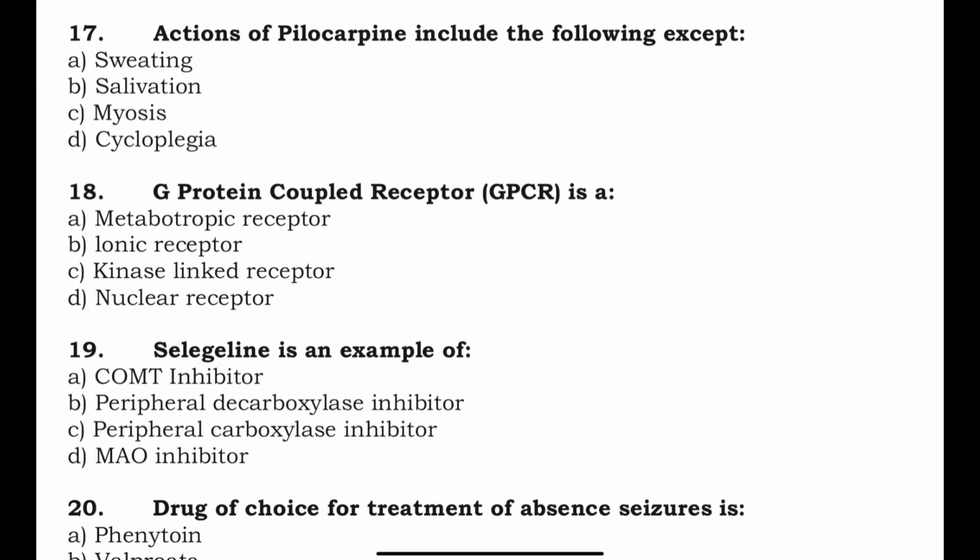Actions of pilocarpine include the following, except what is there? Pilocarpine is a cholinergic drug, so it causes sweating, it causes salivation, it causes miosis, cycloplegia. It does not cause cycloplegia, it causes all the other actions.